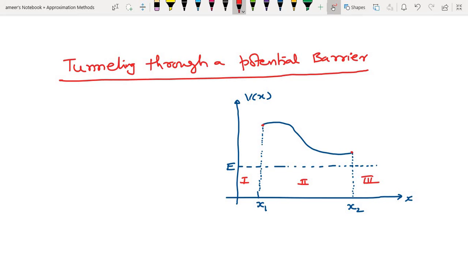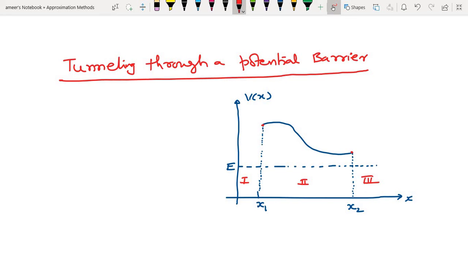Let us assume that the particle is incident from the left side, so the particles will be entering here in region 1. But they have energies which are less than the barrier. For example, the potential energy is 100 electron volts, but the kinetic energy is only 70 electron volts. So they cannot pass through it, but they keep on colliding with it.